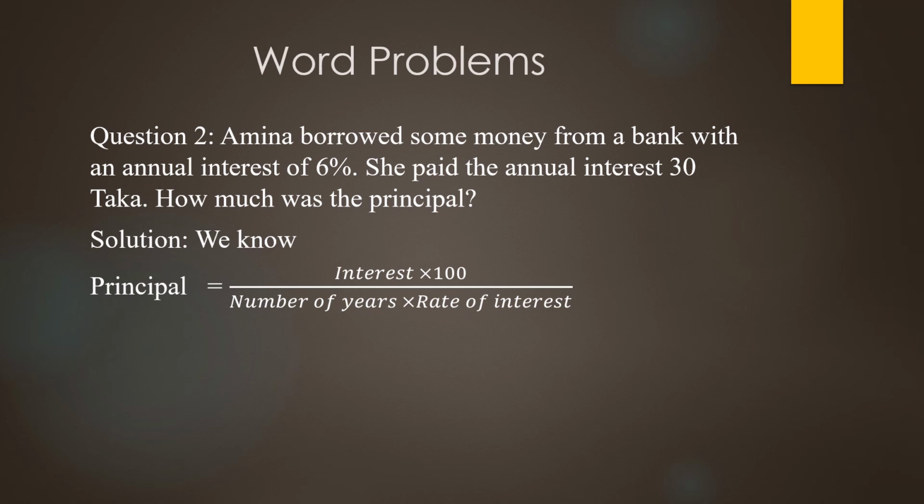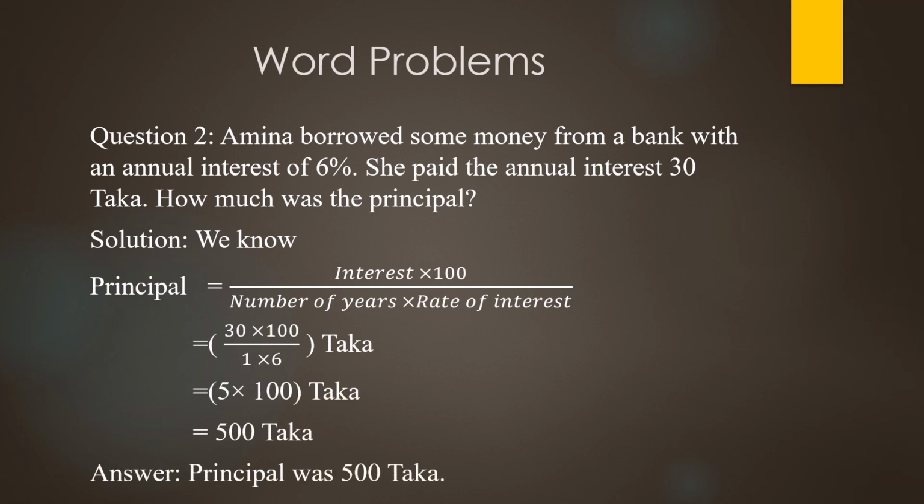Clearly, the number of years is 1. The total amount of interest is 30 taka and annual interest is 6%. So, we input all the values and after total calculation we get the answer. Principal was 500 taka.